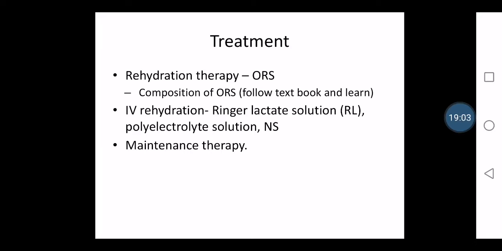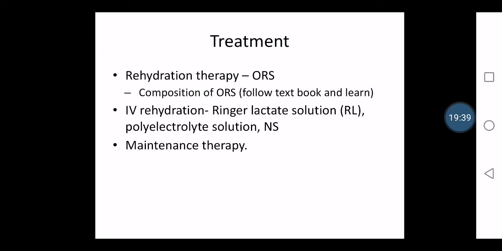If the person is more than 15 years, then we can give around 2200 to 4000 ml. Now just think, if the patient is not able to drink it orally, then of course we have to go for IV rehydration, alle. We have to give IV therapy in that condition. So for IV rehydration, we can use either Ringer lactate or polyelectrolyte solutions, because the electrolytes are getting lost from the body.